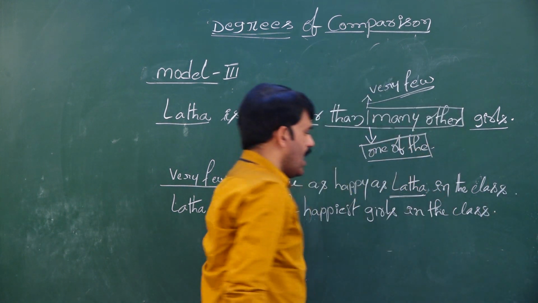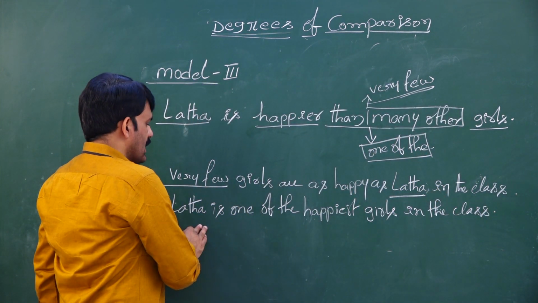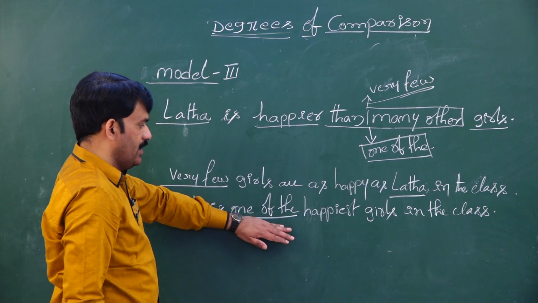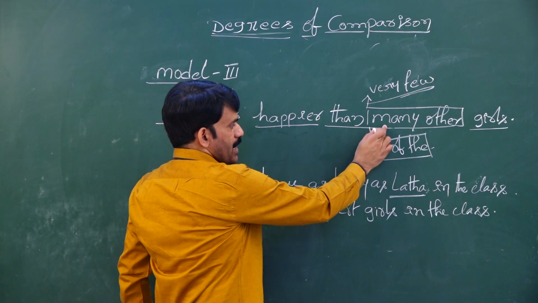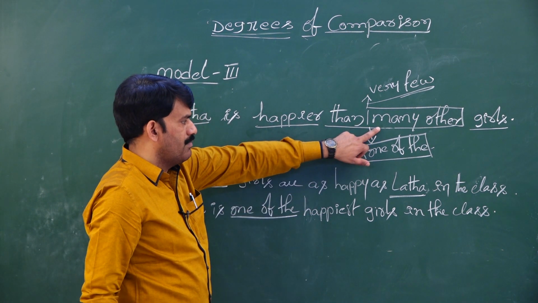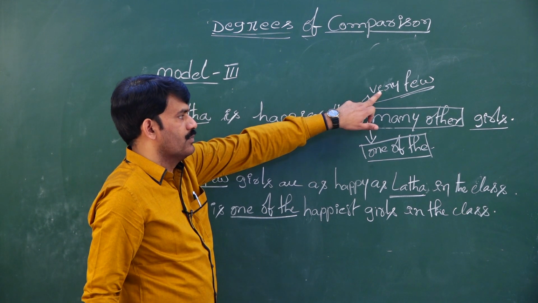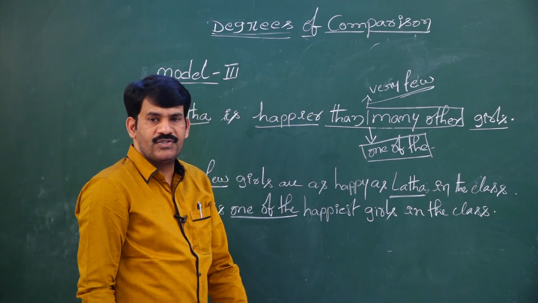This is the answer to the sentence. Lata is one of the. Never forget, if you find one of the, try to write than many other. If you find than many other, try to start the sentence in positive with very few. Never and never forget this technique.